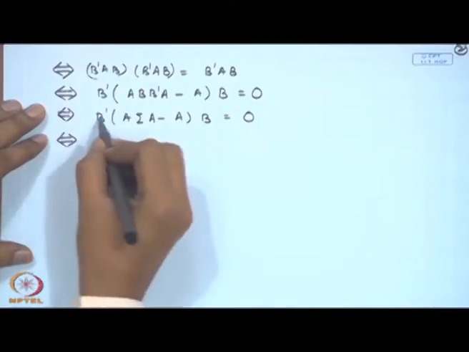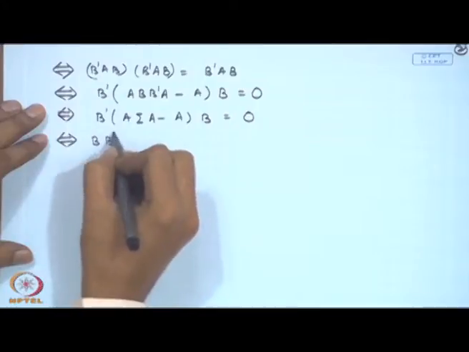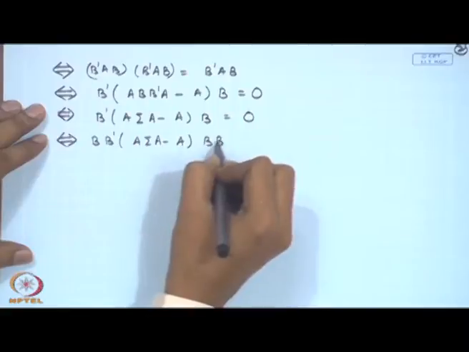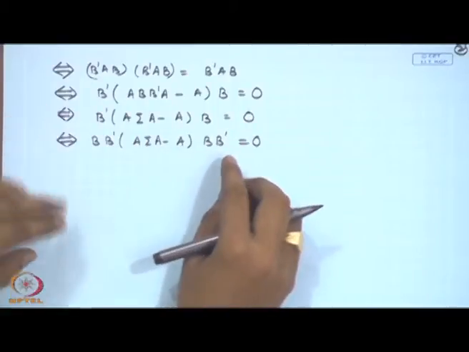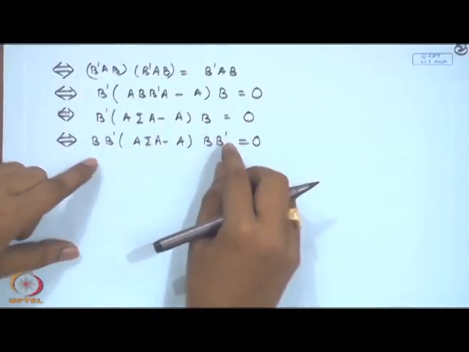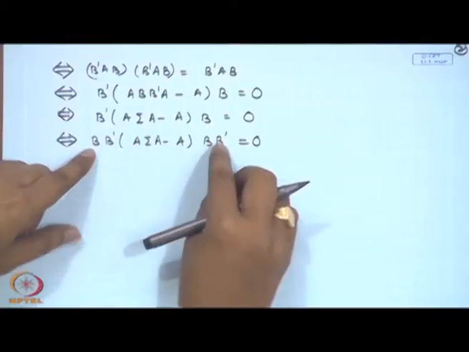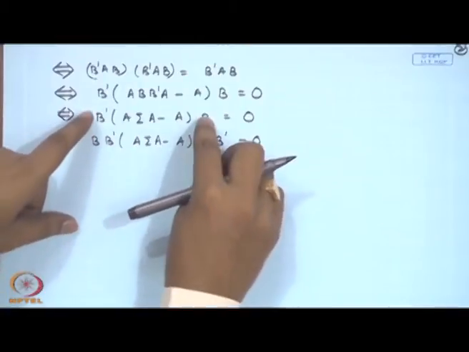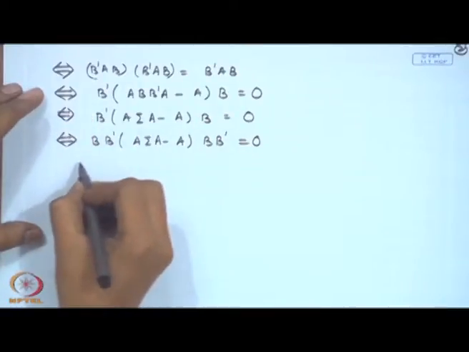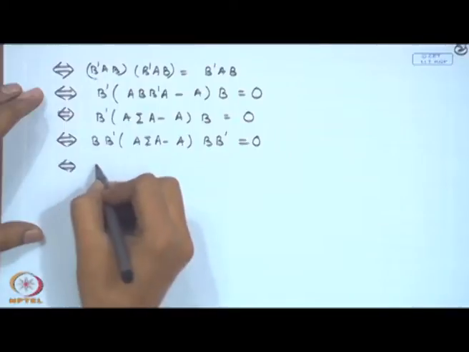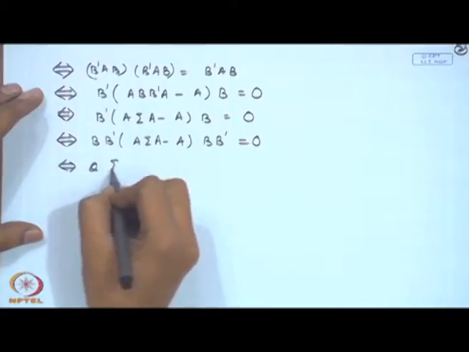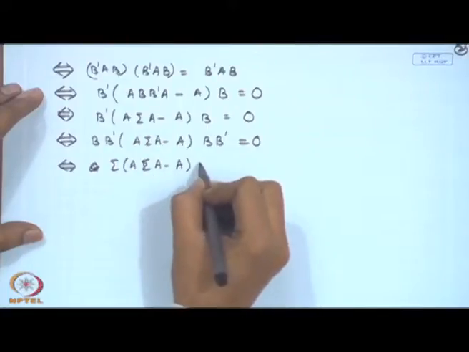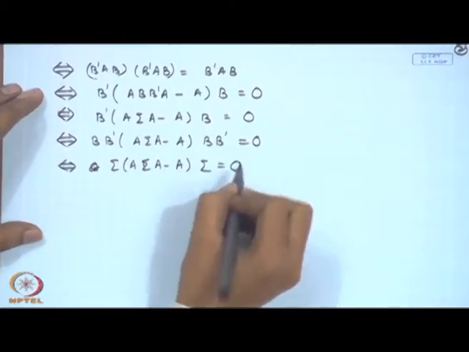Again this is equivalent, I can pre multiply by B and I can post multiply by B prime. Now, the question is why is this equivalent? Because if I am having this, I can consider here a transformation from here to get this thing here. So, this will be implying C sigma A minus A sigma is equal to null.